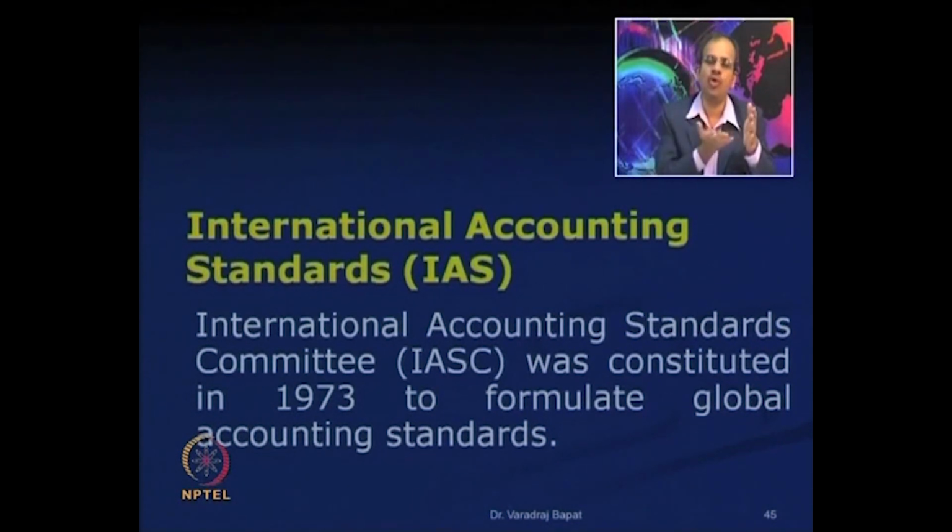You need some global accounting norms, and you cannot have a situation where one country's balance sheets cannot be compared with other countries' balance sheets, because with rising international trade and rising cross border investments, there was a need to have some common practices. That is why a body known as International Accounting Standards Committee was constituted in 1973. That was the first effort to have global accounting standards.